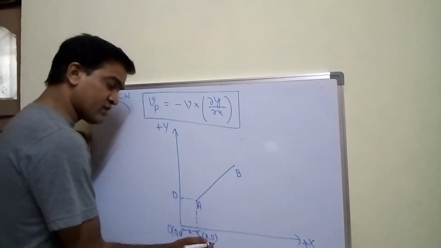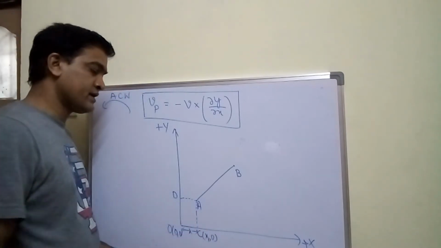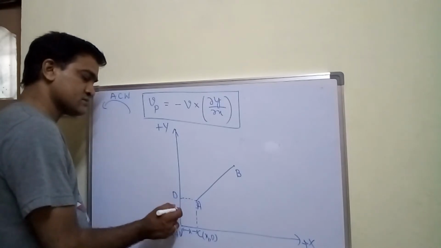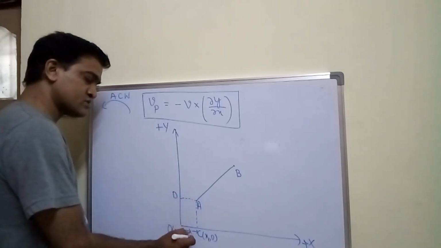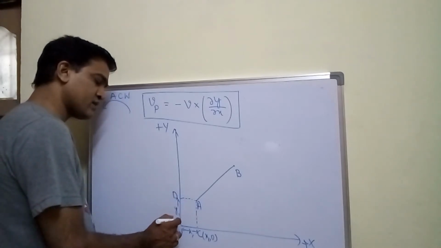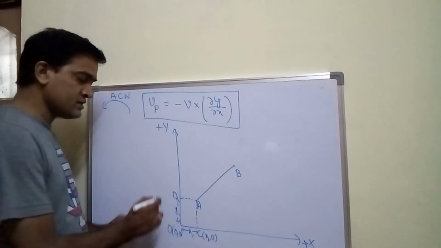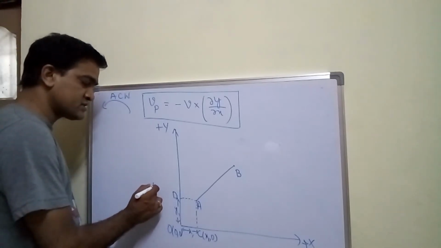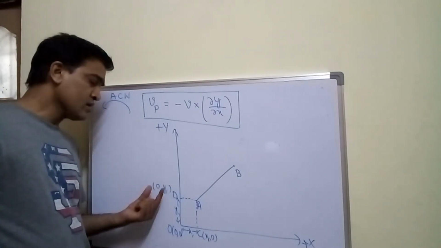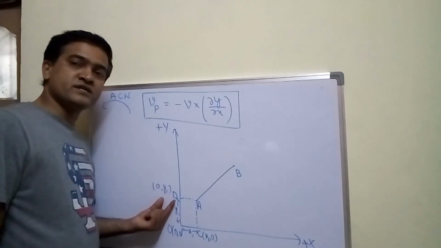Or let me write x1, because I am going to take one more, x1 comma 0. Similarly, at point D, what will be the coordinates? If I consider this distance as x1, and this distance as y1, then what are the coordinates of point D? Coordinates of point D are 0 comma y1. So these are the coordinates of point D.